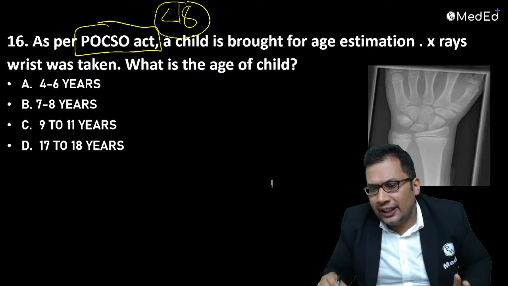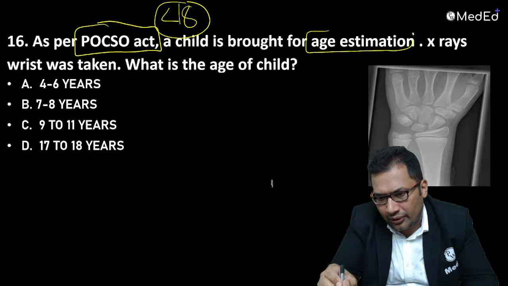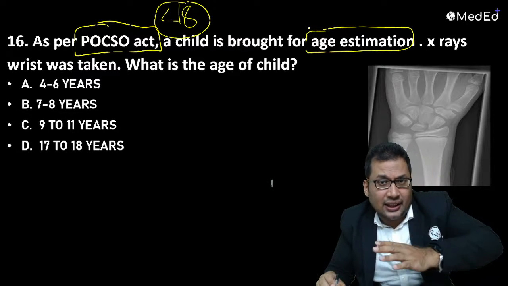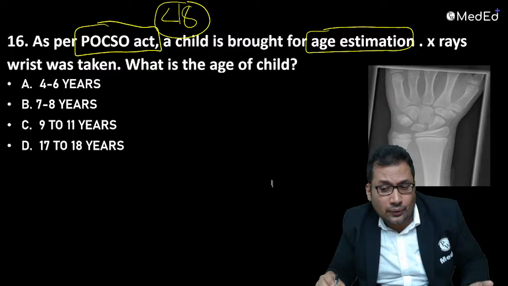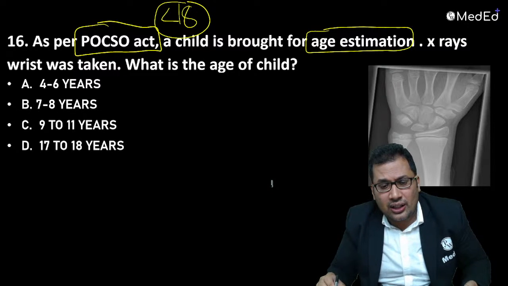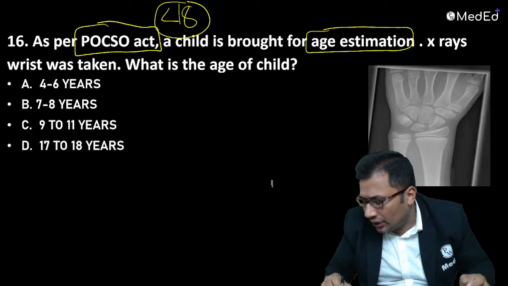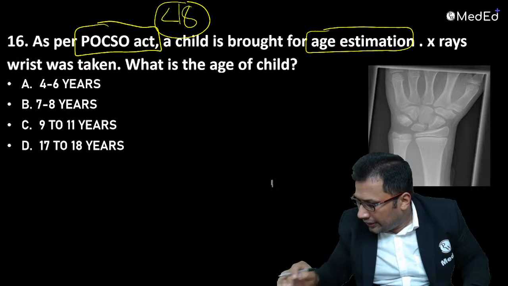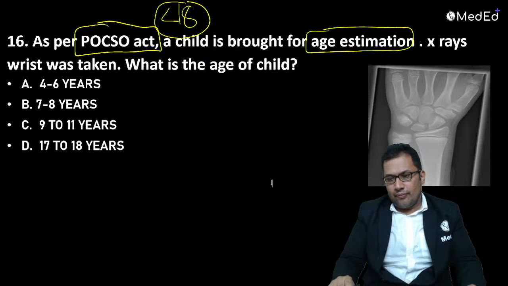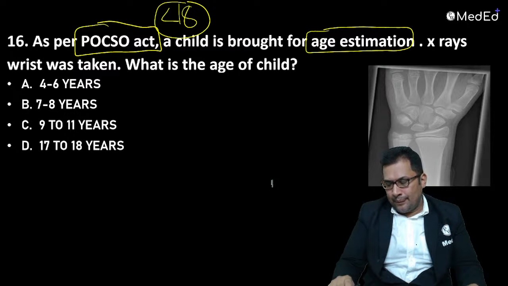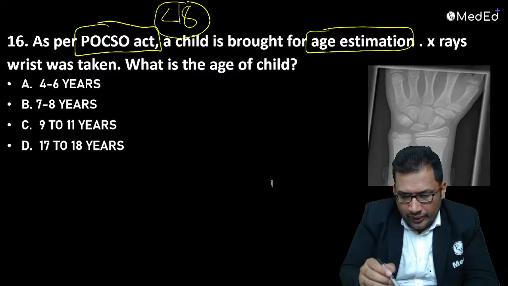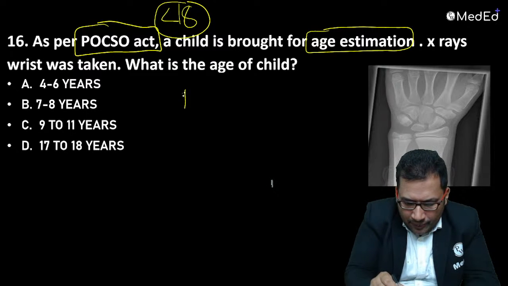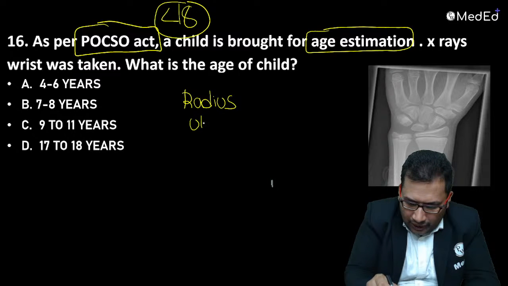A child is brought for age estimation. What is the exact age? Less than 18 or more than 18? X-ray wrist taken. What is the age of the child? Come on, try. Can all of you try? What is the age? Look at the lower end of radius and lower end of ulna.